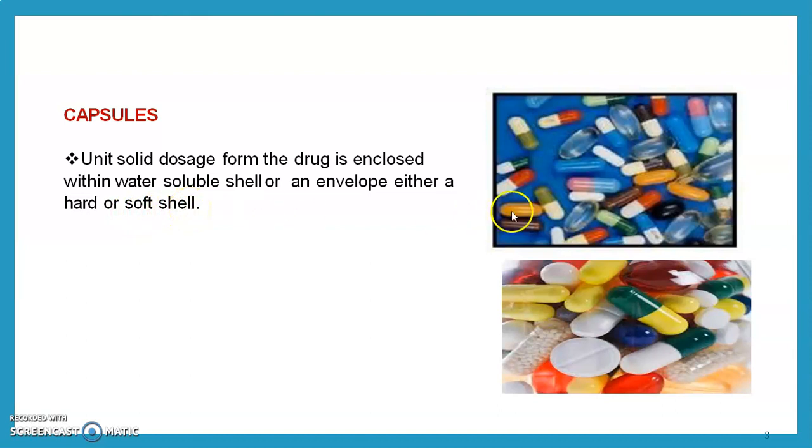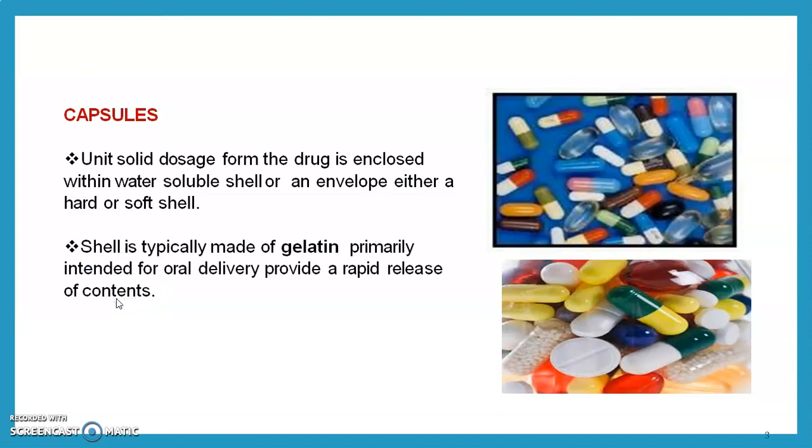The shell is made up of either soft gelatin or hard gelatin, and because of the gelatin used, capsules are divided into two types, hard gelatin and soft gelatin. The shell is typically made of gelatin, primarily intended for oral delivery, and provides a rapid release of the content.